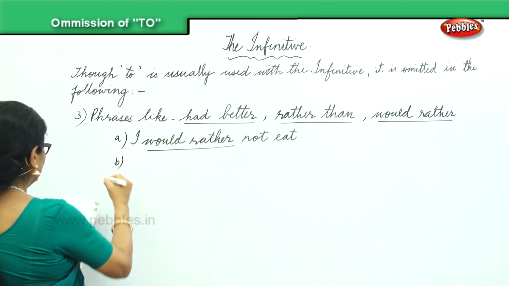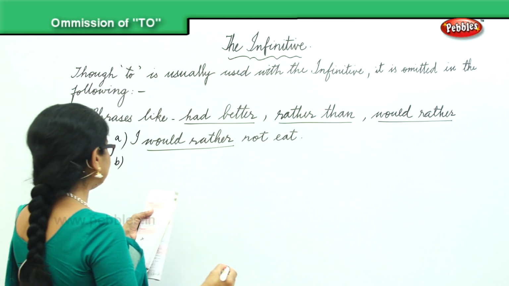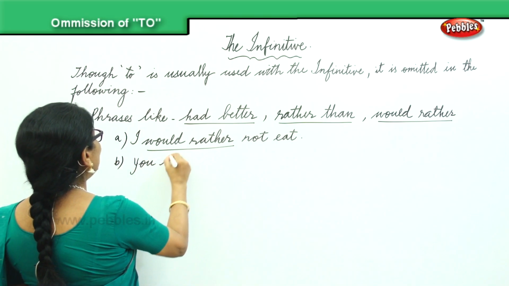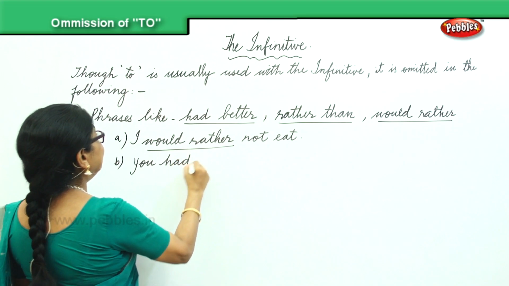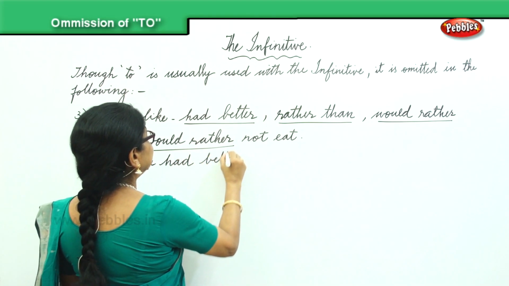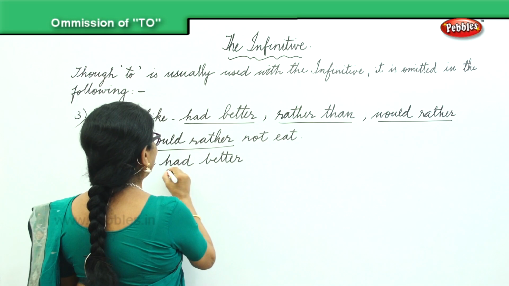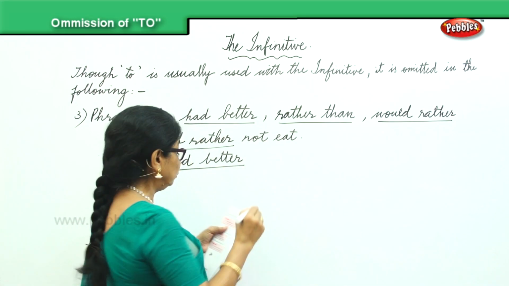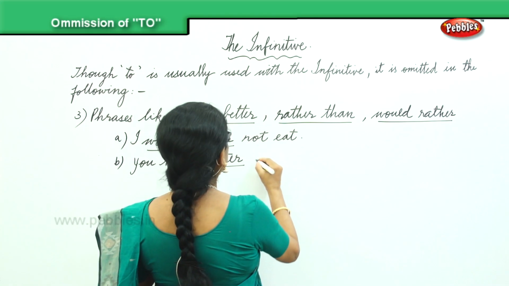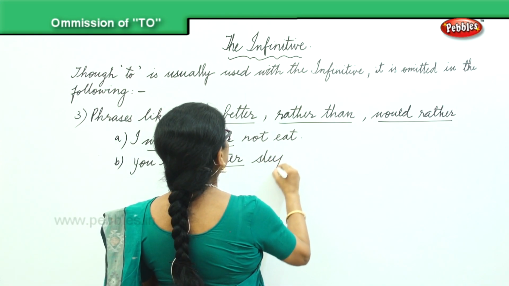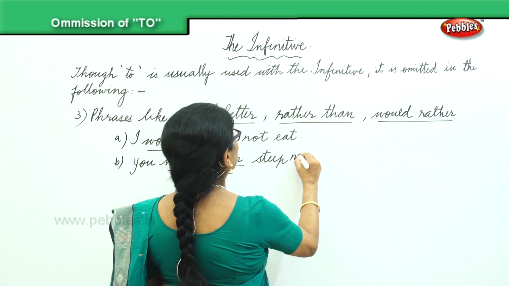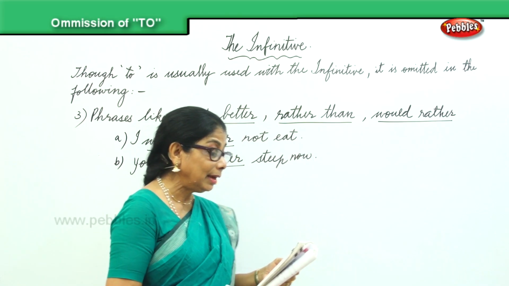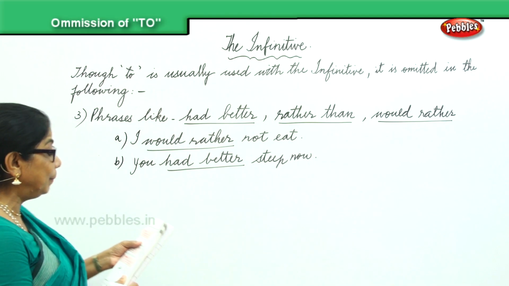Another one, had better. You had better sleep now. You're not well. You had better sleep. You had better sleep now.